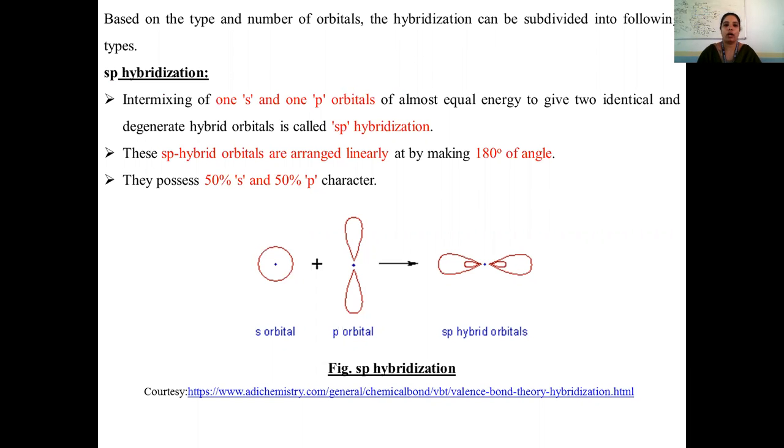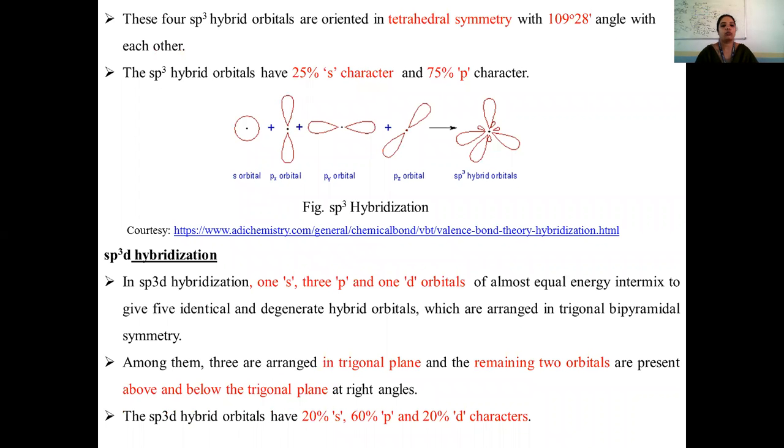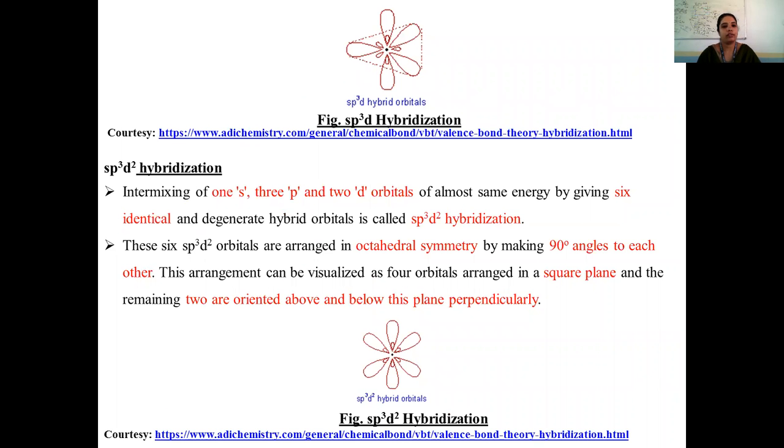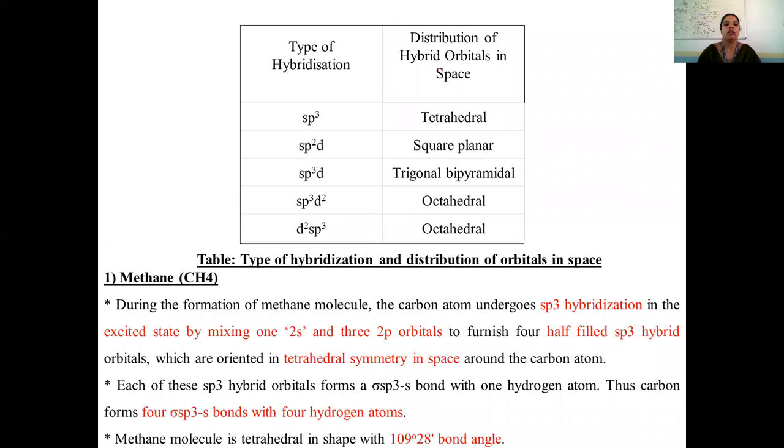One s and one p will give sp hybridization, one s with two p orbitals gives sp2 hybridization, one s with three p orbitals gives sp3 hybridization, one s, three p and one d orbital gives sp3d hybridization, one s, three p and two d orbitals gives sp3d2 hybridization, and one s, three p and three d orbitals gives sp3d3 hybridization.